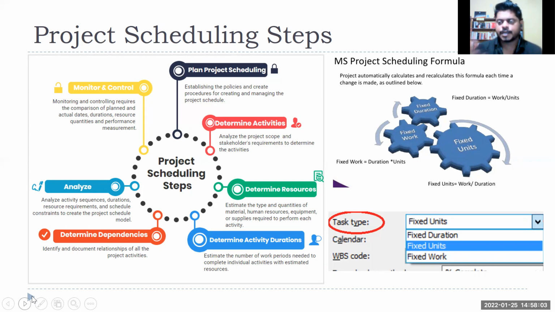Determine activities. Currently, I have given you a project, the COVID-19 vaccination drive, right? Now your challenge is, what are the activities under that, right? Nobody is going to tell you that. You have to find it from secondary research, right? Search on the internet what the activities are basically under a vaccination drive. If let's say you are not finding it directly for COVID-19, find out, because similar vaccination drives have happened in previous years, right? For polio, for smallpox, other vaccination drives have happened. Can you find the data on that? You will not directly get a project plan, right?